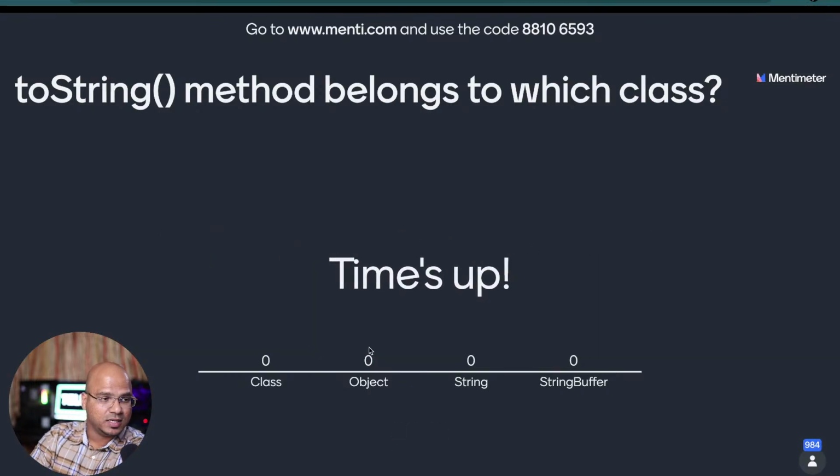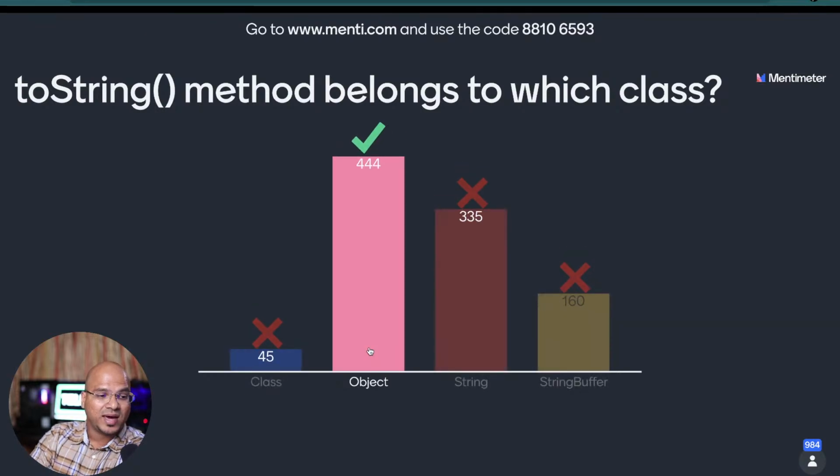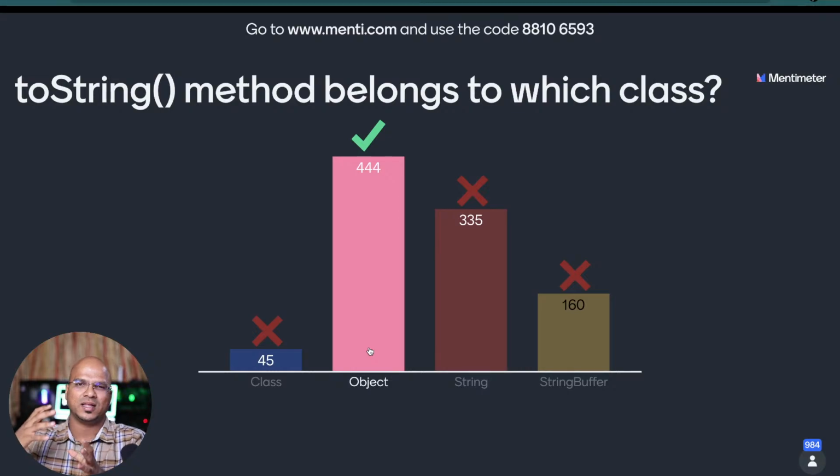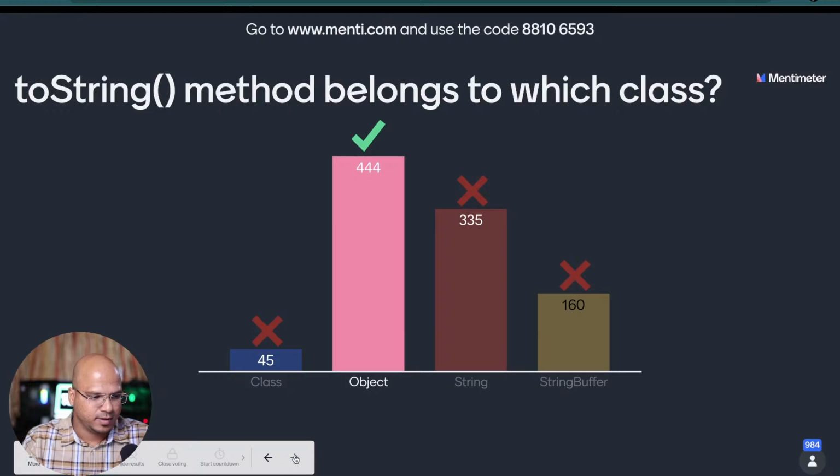Okay, and let's see. And the right answer is object, right? By default, every class in Java extends object class. So let's say if you define a class like A, class A by default extends the object class, and that's why you're able to access the ToString method there. Cool. The package is not util package, it is Java.lang package.